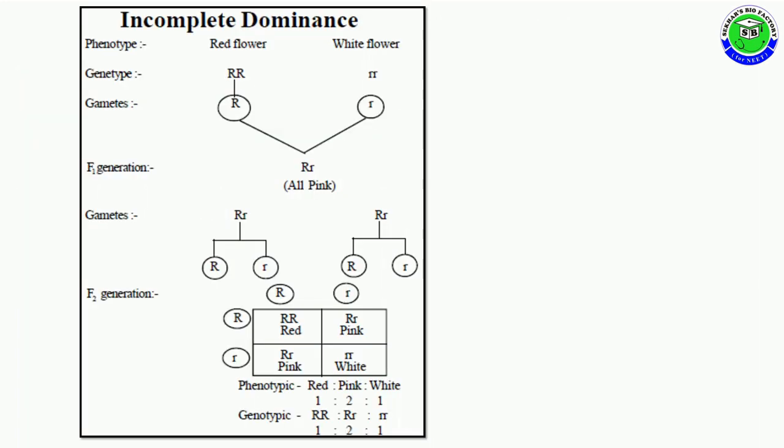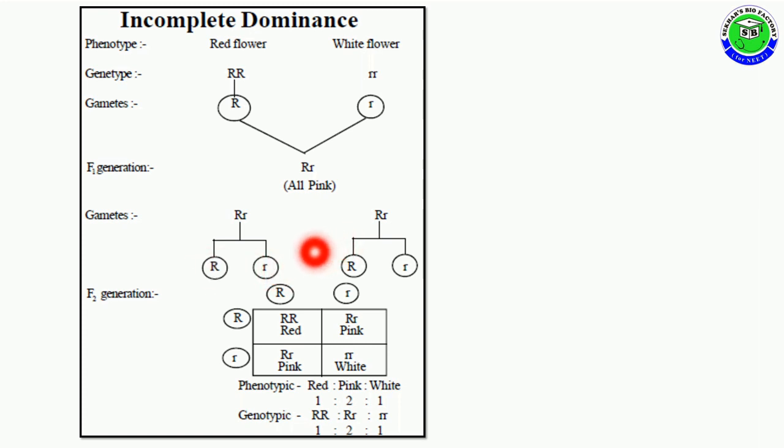Along with this, you should draw this flow chart. It represents phenotype red and white color flowers, genotype capital R and small r, gametes from the first plant only capital R, from the second plant only small r. In the F1 generation, capital R small r gives all pink, and the gametes from the F1 hybrid are of two types, capital R and small r.